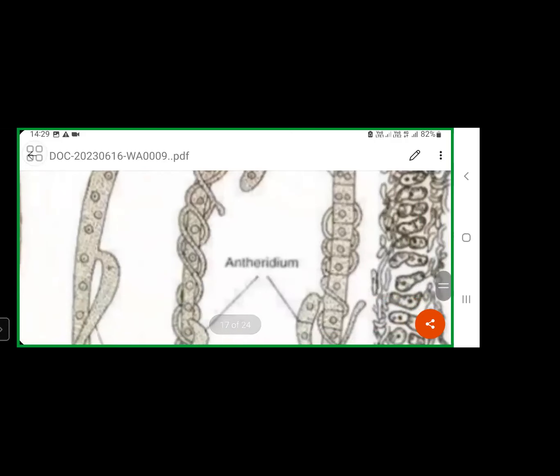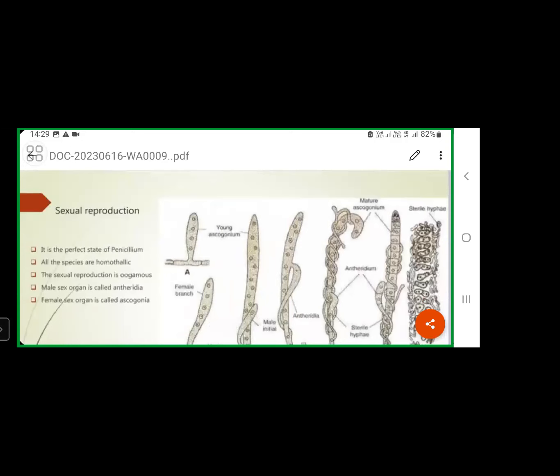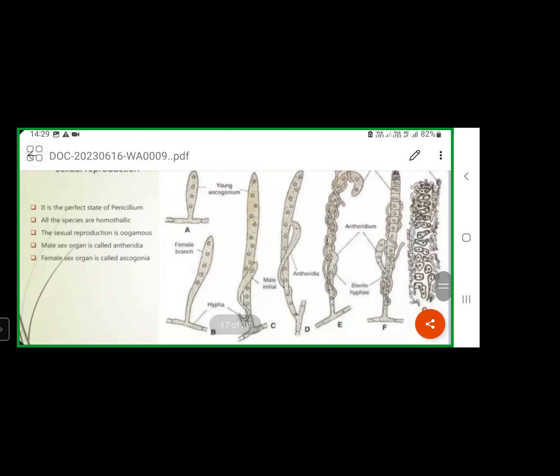At that time, from each chamber of this ascogonium, some filamentous structures will develop. Those filaments are called ascogenous filaments.